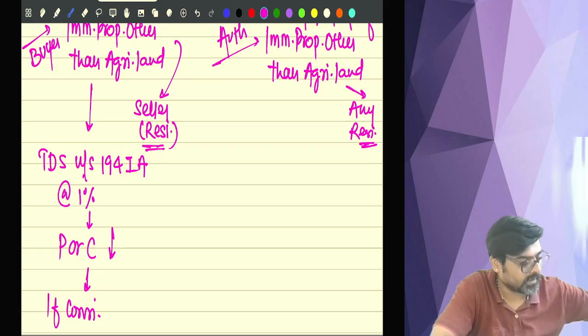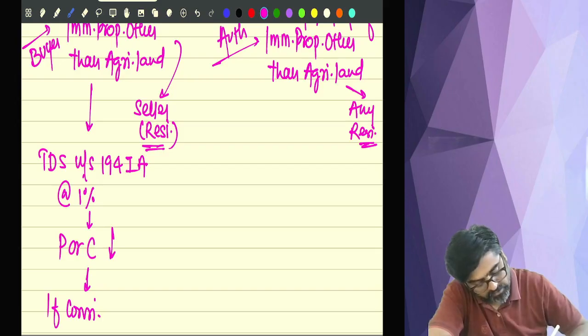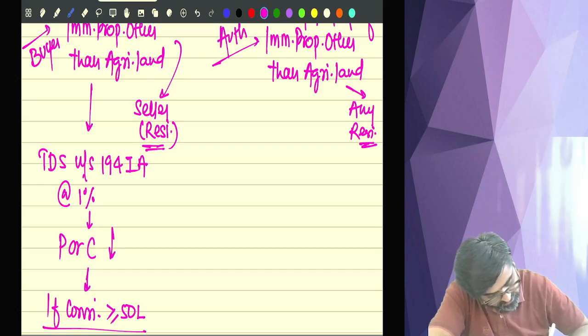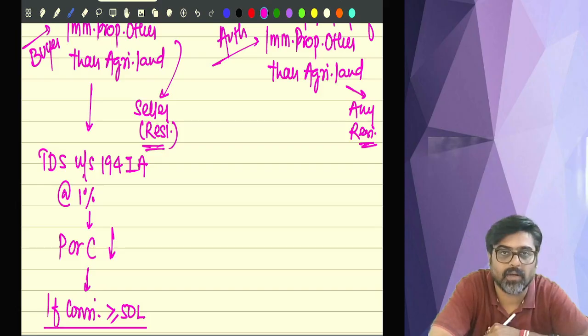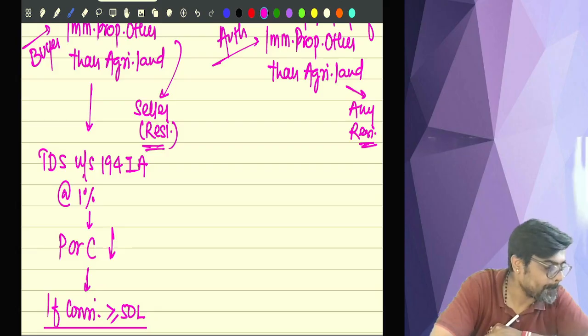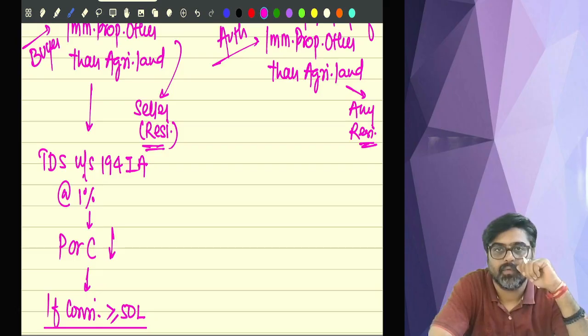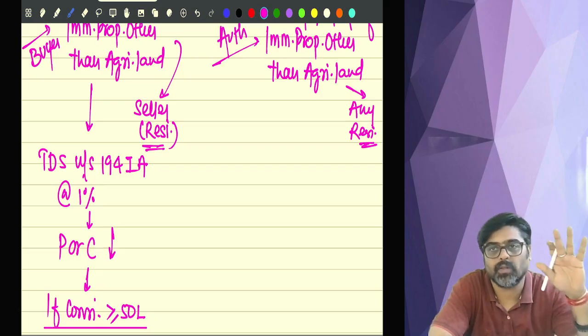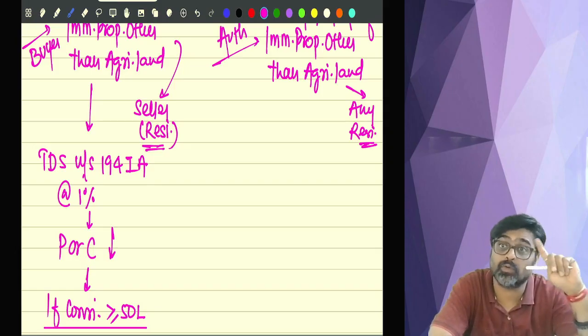But the threshold limit is, if consideration for payment, what did I say? If consideration for a purchase is greater than or equal to 50 lakhs. If the purchase consideration is 50 lakhs or more, only then the TDS provision will be applicable. Meaning that you are a buyer and you have bought the property. If you are a buyer and you have bought the property, at what price? You have bought the property for 50 lakhs or more.